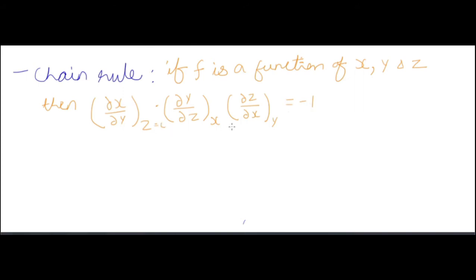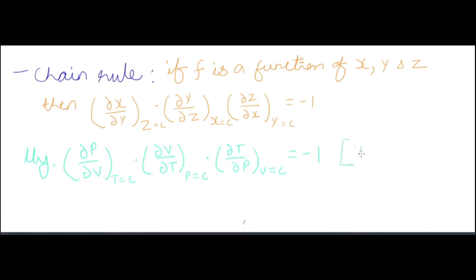So in chain rule, we see that it is a mathematical term. If f is a function of variables x, y, and z, then the partial differentiation of x with respect to y keeping z constant, then the partial differentiation of y with respect to z keeping x constant, and the partial differentiation of z with respect to x keeping y constant, is equal to minus 1. Means the multiplication of all these terms is minus 1.